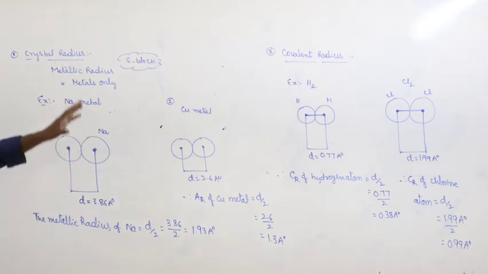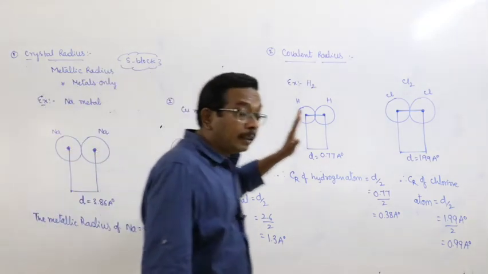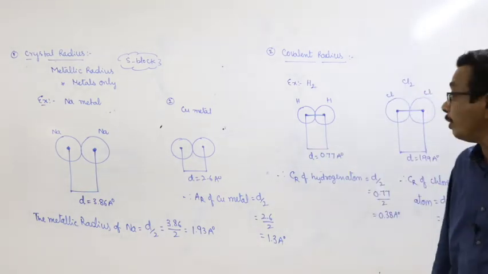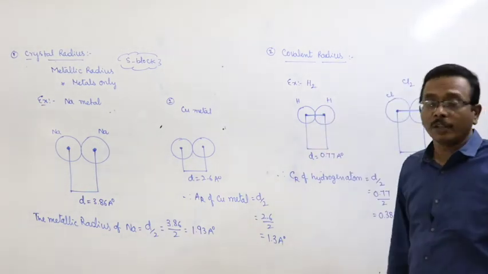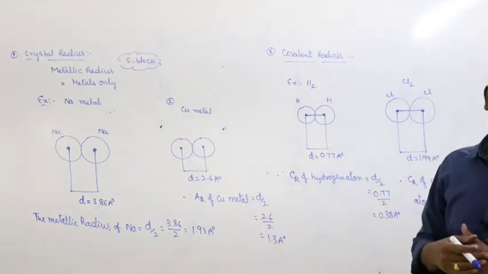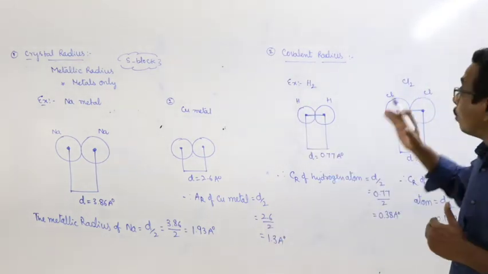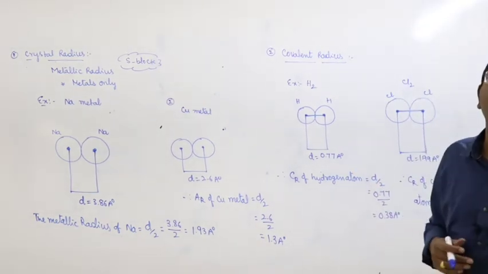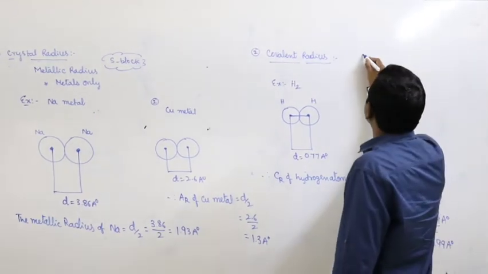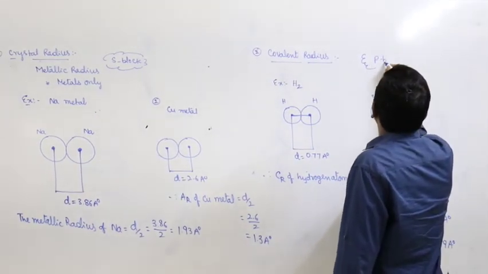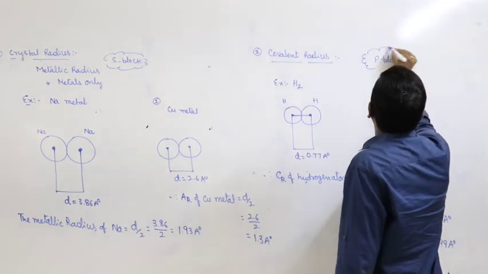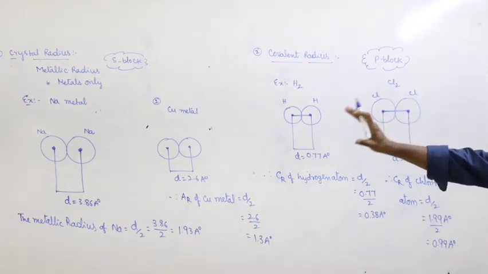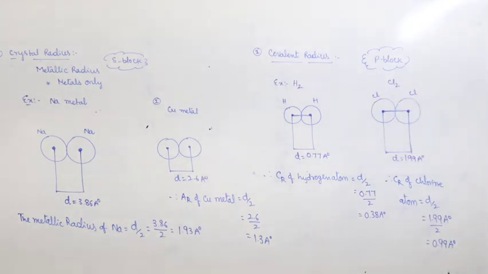And now, how can you define the covalent radius? The half distance between the nuclei of two atoms which are bonded through a covalent bond. We have already mentioned in the previous discussion that covalent bonds are formed by the p block elements, or the compounds of p block elements are covalent. So, covalent radius is applicable in case of p block elements or in case of electronegative elements. This is about the crystal radius and covalent radius.